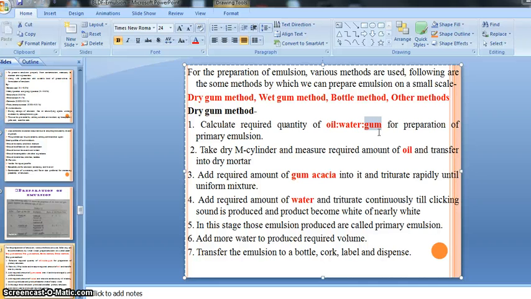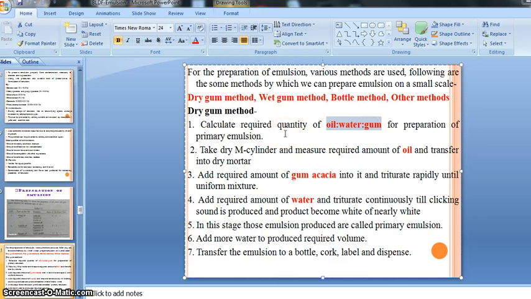For the mixing, for the miscibility of two immiscible liquids, it is necessary to add a gum, that is an emulsifying agent, right? So there is a ratio for the primary emulsion. First of all, we have to prepare a primary emulsion by following this ratio, that is the oil, water, gum ratio, right?